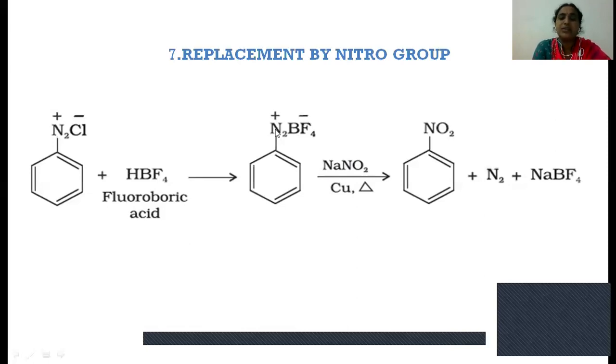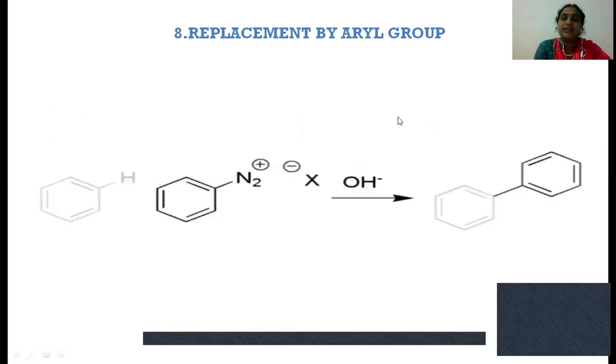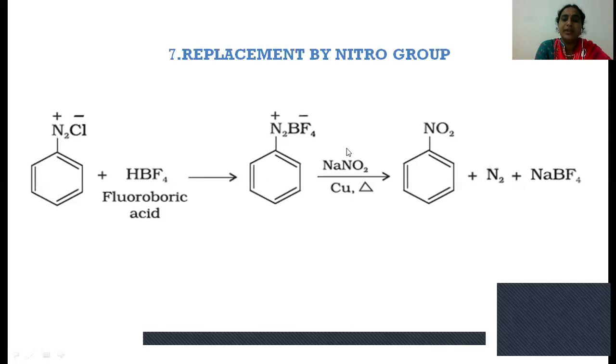Here also, nitrogen is eliminated by taking its bonding electrons, as nitrogen gas, and the sodium is eliminated as sodium tetrafluoroborate. And finally, the nitro group is substituted here. This is also a nucleophilic substitution reaction, like an SN2 type reaction.